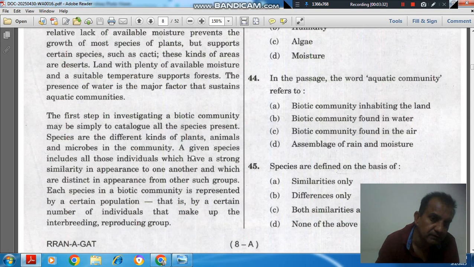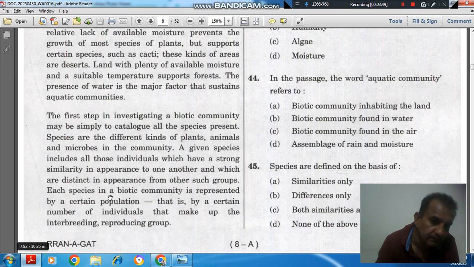A given species includes all those individuals which have a strong similarity in appearance to one another and which are distinct in appearance from other such groups.